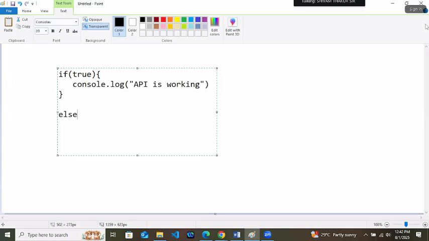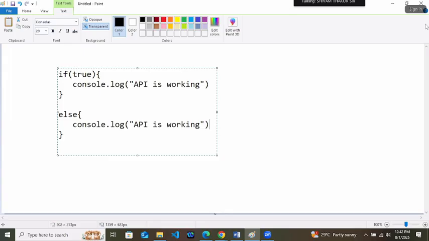In else, when the condition was false, her output was console.log API is working. Now I asked her why you are writing the same statement in if and else. She replied, sir, I want this statement to work in all the conditions.